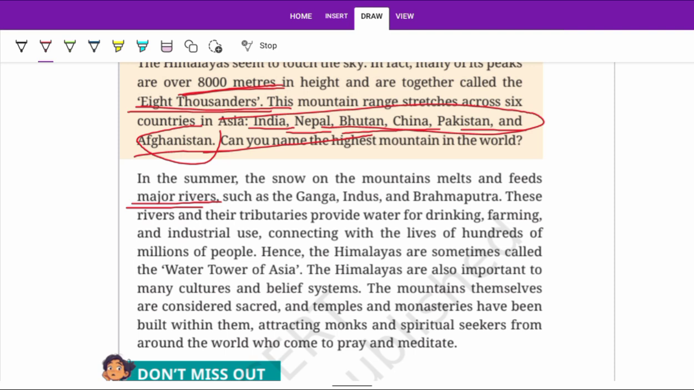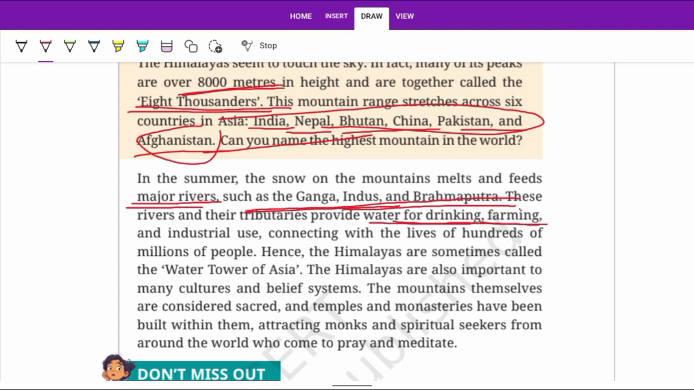The water is stored in the form of snow. And in summer, the increasing temperature melts that snow, and that water comes into the rivers and feeds them, such as the Ganga, Indus and Brahmaputra. He is mentioning Ganga, Indus, meaning Sindhu, and Brahmaputra. These rivers and their tributaries provide water for drinking, farming and industrial use. We drink that water, and for farming.